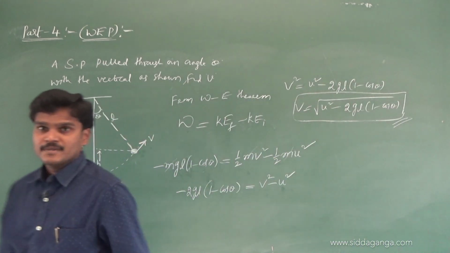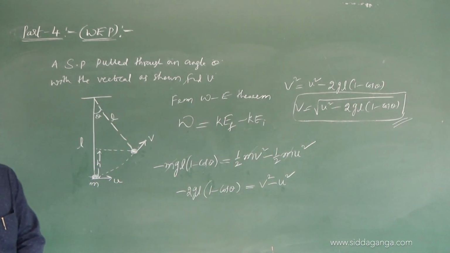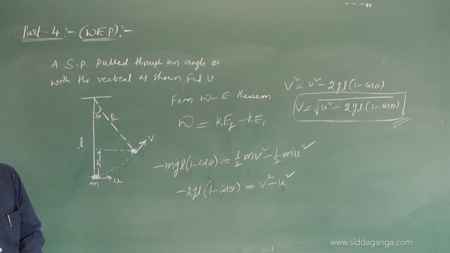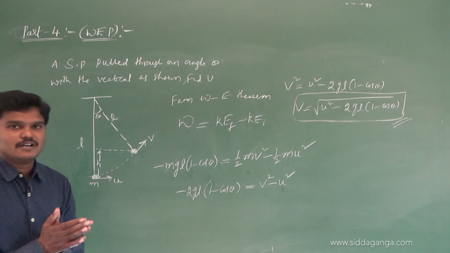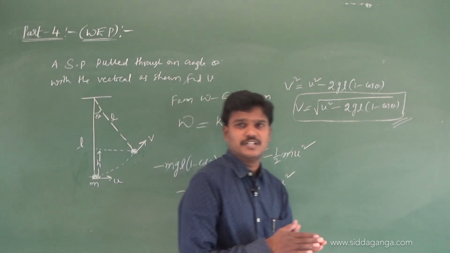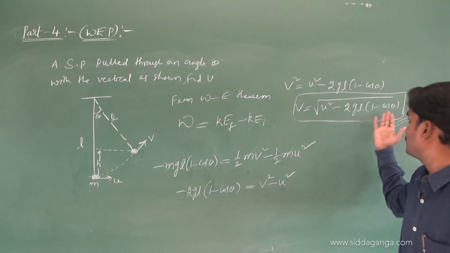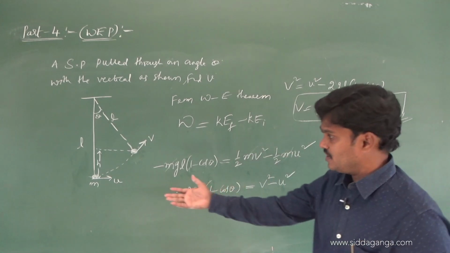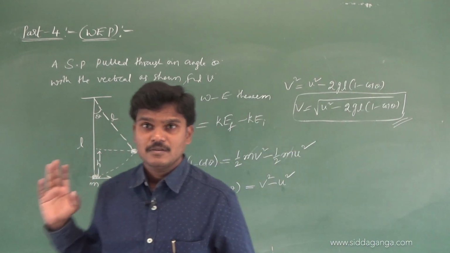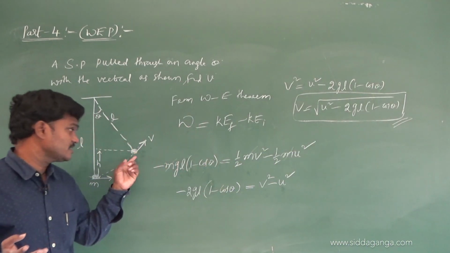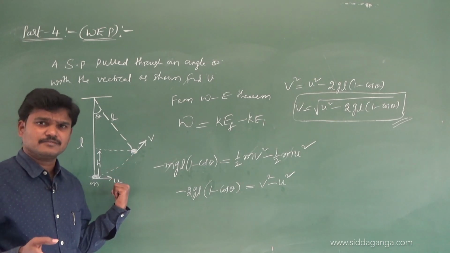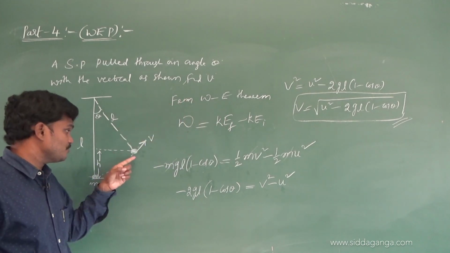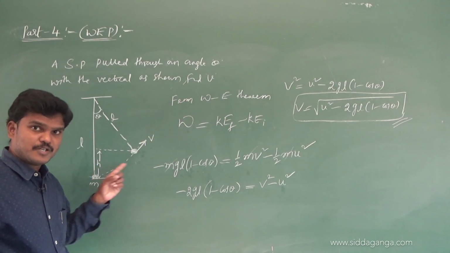See, this is the formula. What is the speed at this point? v is equal to root of u square minus 2gl(1 minus cos theta). If theta is given as something like 60 degrees, substitute 60 here: 2gl(1 minus cos 60). If L is given, and u starts with something like 4 meters per second, then what is the velocity? If they ask it here, definitely that is less than this. If you substitute the theta value and L value, you will get the velocity of this bob, the velocity of this pendulum at